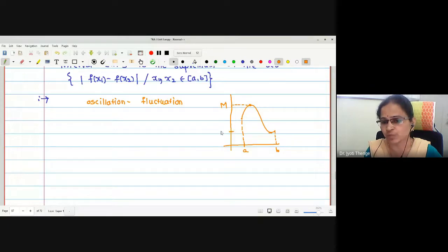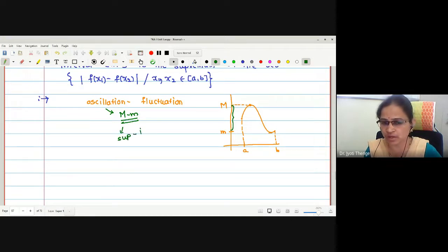Let me mark this point as small m. Therefore, what is the oscillation in this sketch? Oscillation in this sketch is nothing but this much region. In this region only the function fluctuates. The function oscillates. That's why this region is called oscillation. Therefore, the oscillation in the interval is capital M minus small m.